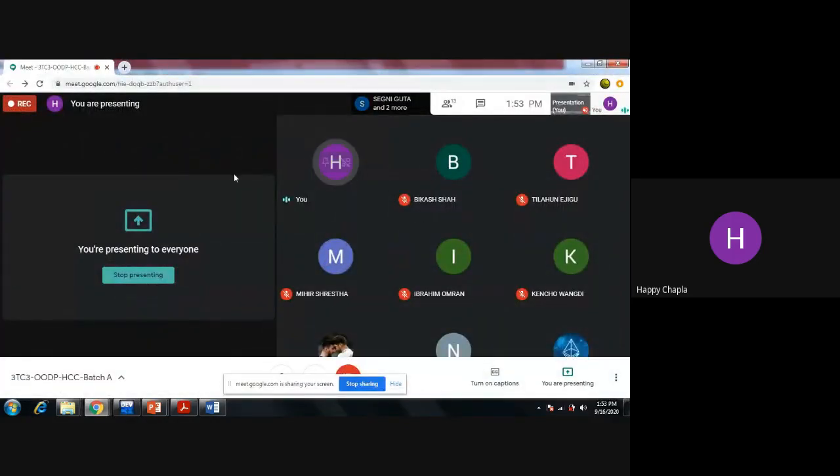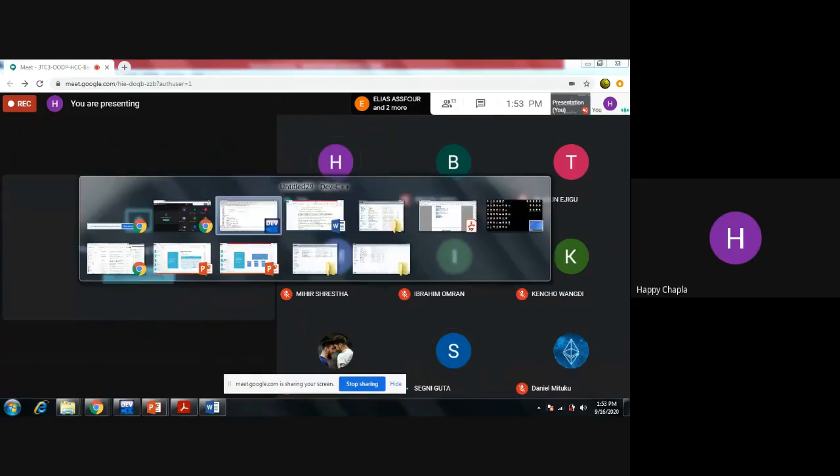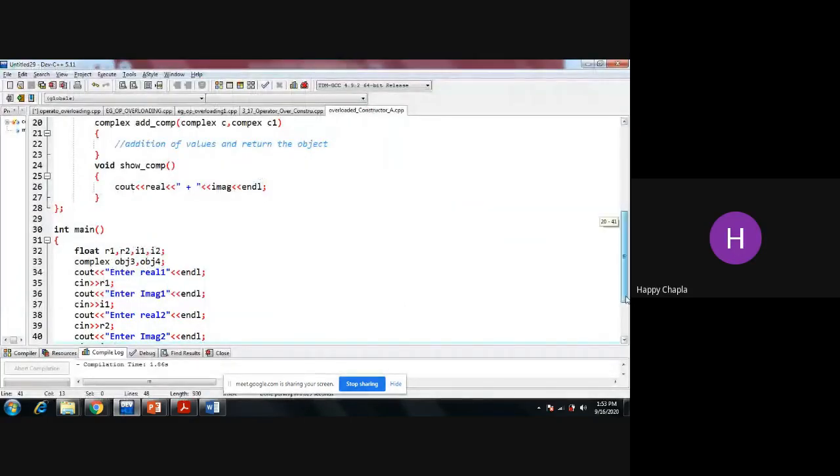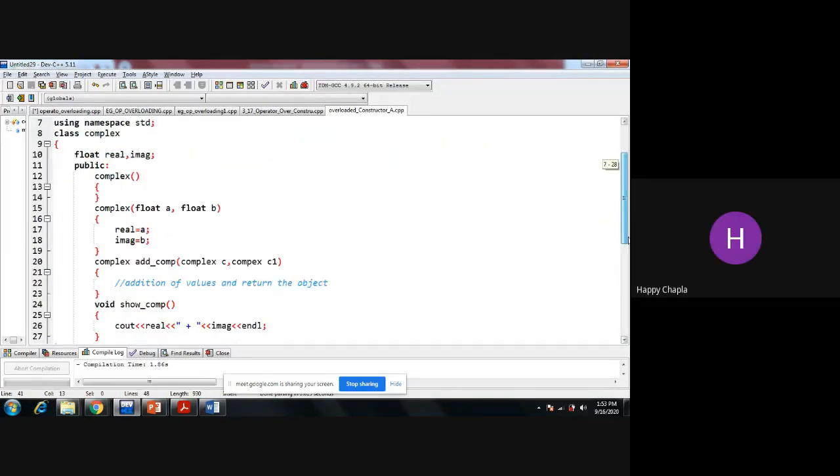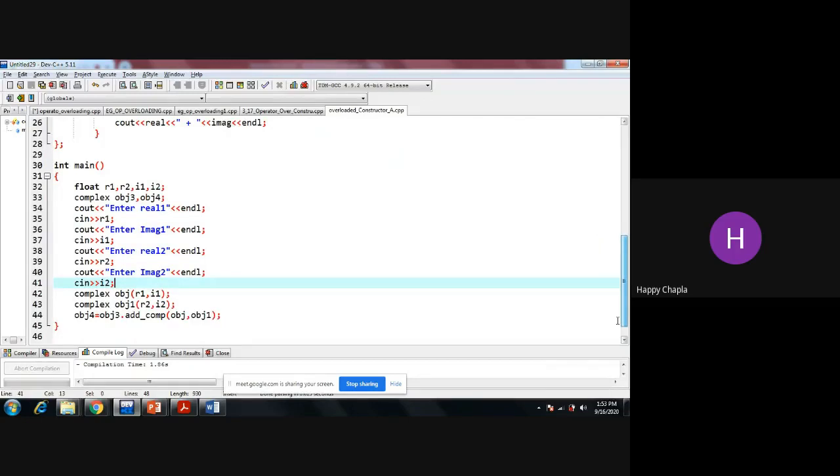Any doubt in this question? Yes. Can you turn to the code, please? This one. See, how is the default constructor invoked? At the time of object creation, it is invoked by default. At the time of object creation, your default constructor invokes. Okay.